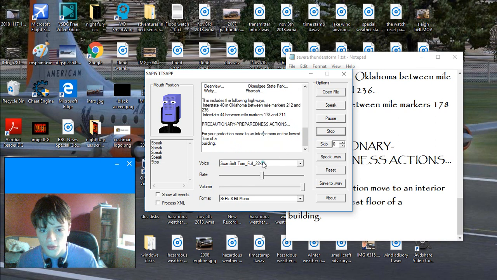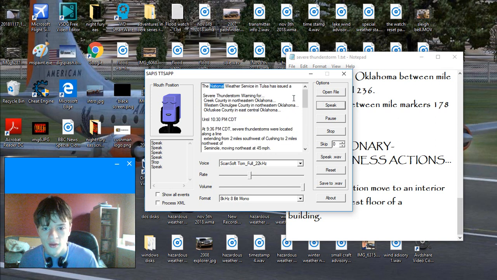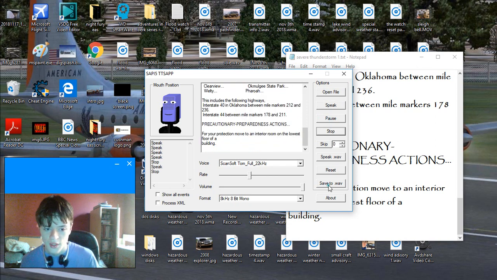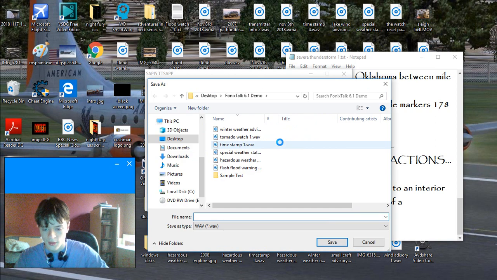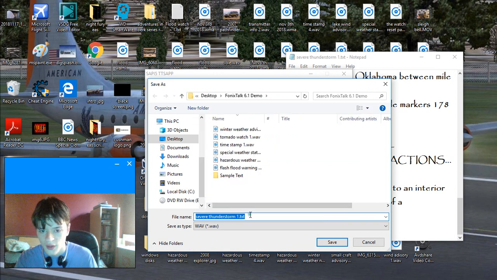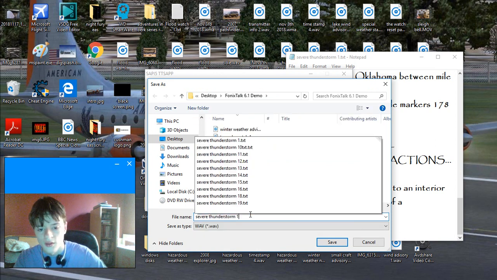So what we can do is we can change the speed of the voice, which I kind of tone down just a touch, otherwise it's a little too fast. But the National Weather Service in Tulsa has issued a severe thunderstorm warning for Creek County in northeastern Oklahoma. Western Okmulgee County. So once you're satisfied with how it sounds, you'll click Save to Wave. And I've already saved this once before, but since I deleted that WAV file, we'll go on and put it in the slot that we need.